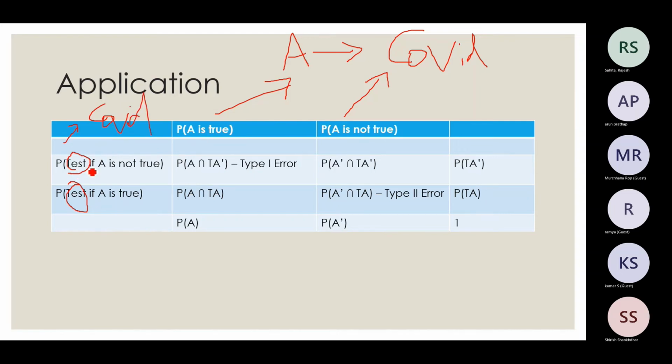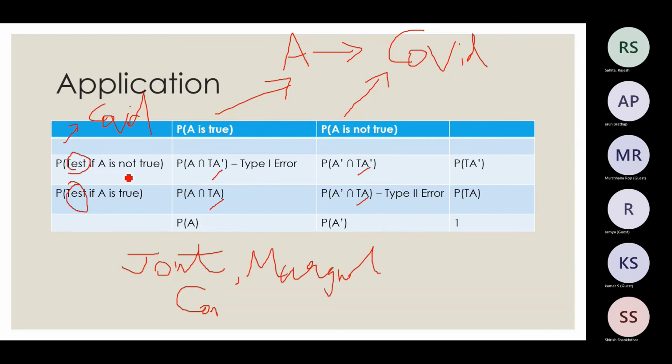If I do a COVID test, what will be my outcome? Here the COVID test will tell me that I am COVID negative, and here the test will tell me that I am COVID positive. Then I have made a table like this. This will be used to calculate what is called joint probability and then marginal probability. Even when we go for hypothesis testing, this kind of table will be very widely used.